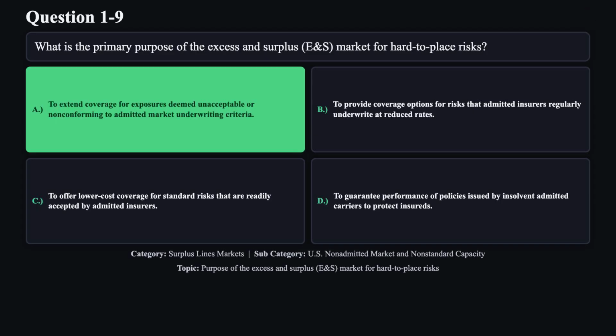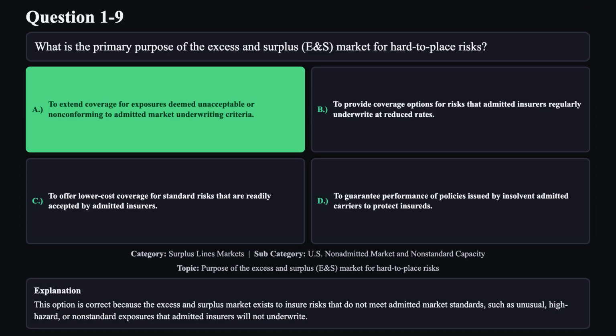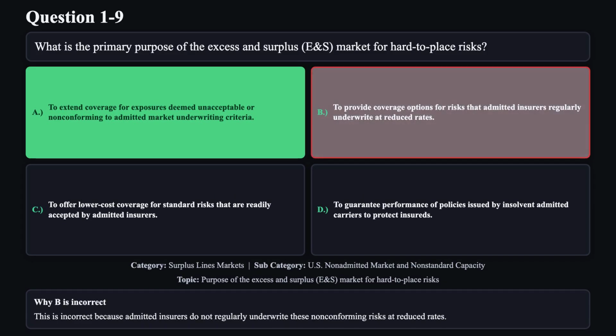The correct answer is A. This option is correct because the excess and surplus market exists to insure risks that do not meet admitted market standards, such as unusual, high hazard, or non-standard exposures that admitted insurers will not underwrite. Reason B is not correct. This is incorrect because admitted insurers do not regularly underwrite these non-conforming risks at reduced rates.